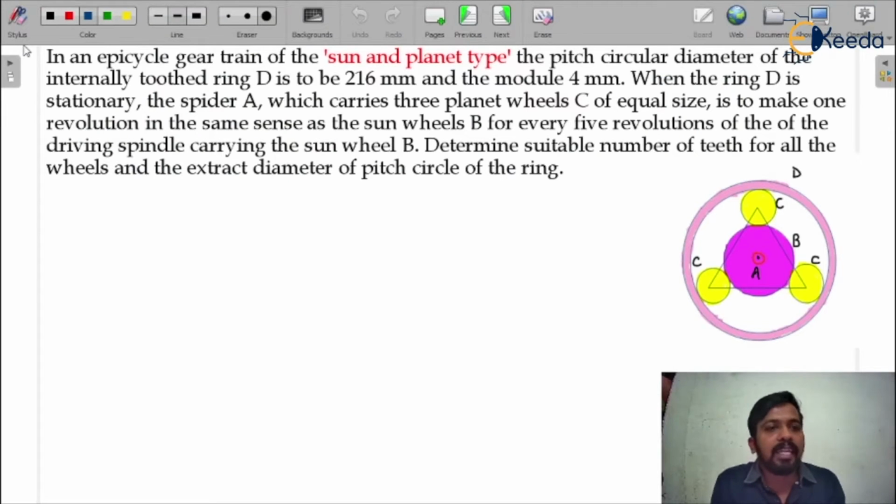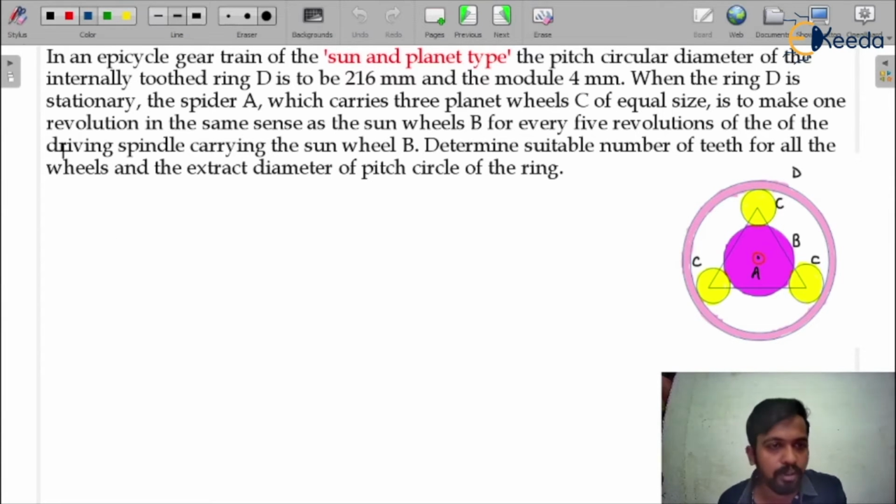So in the question it is given that in an epicyclic gear train of the sun and planet type, the pitch circular diameter of the internal tooth ring D. Why is it saying ring D? Because we all know that in the epicyclic gear train, the biggest gear is the ring gear. So that's why the ring gear D is 216 mm pitch circular diameter.